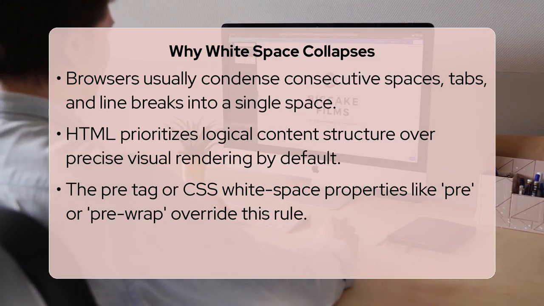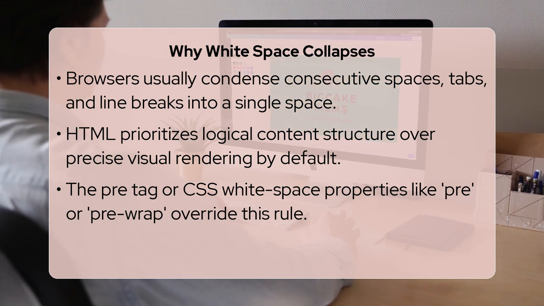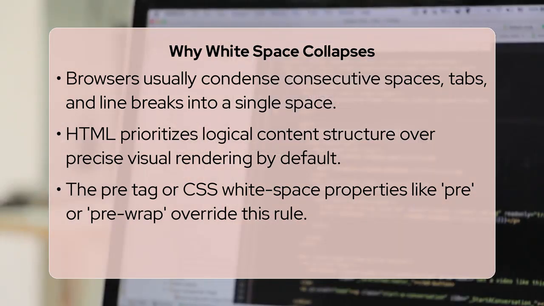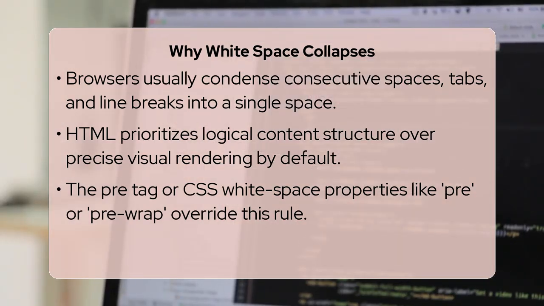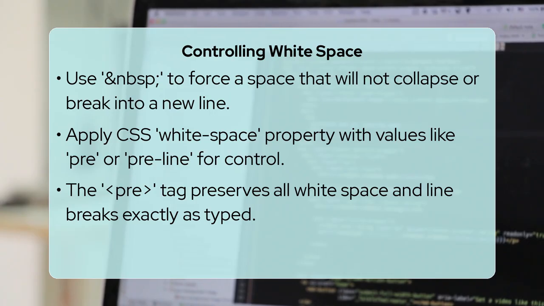The pre tag instructs the browser to preserve all whitespace and line breaks exactly as they are typed in the source code, which is often used for displaying code snippets or ASCII art. Similarly, setting the CSS white-space property to a value like pre or pre-wrap on any element will override the default collapsing behavior for that element's content.